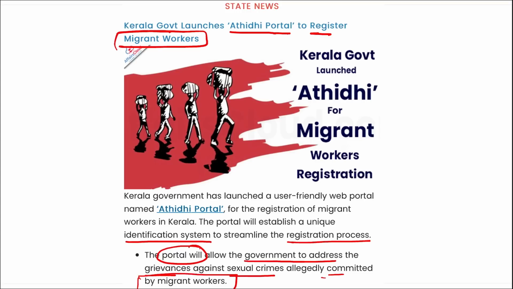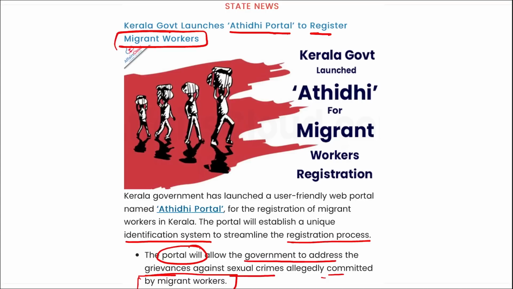Various contractors as well as employers who bring in temporary workers can initiate the registration process in the portal. All the guest workers can also register themselves independently, and the details entered in the portal will be examined by the enrolling officer, who will issue a unique ID for each migrant worker. The government also plans on setting up help desks at railway stations to facilitate the registration of guest workers arriving in the state.